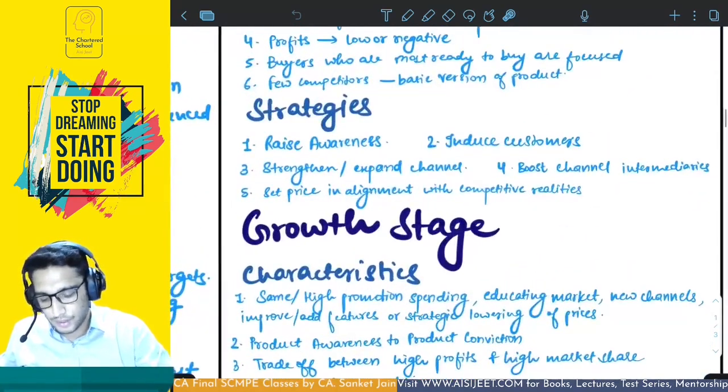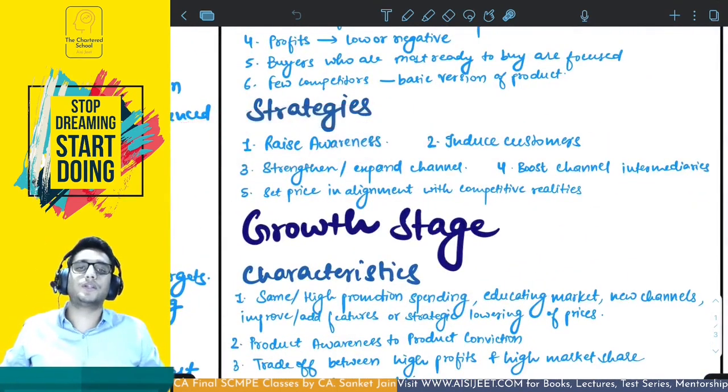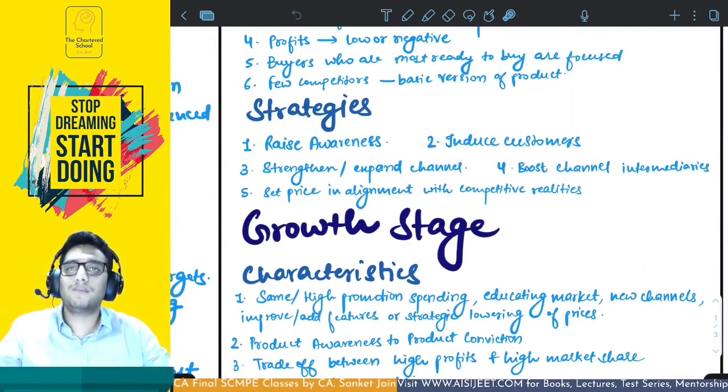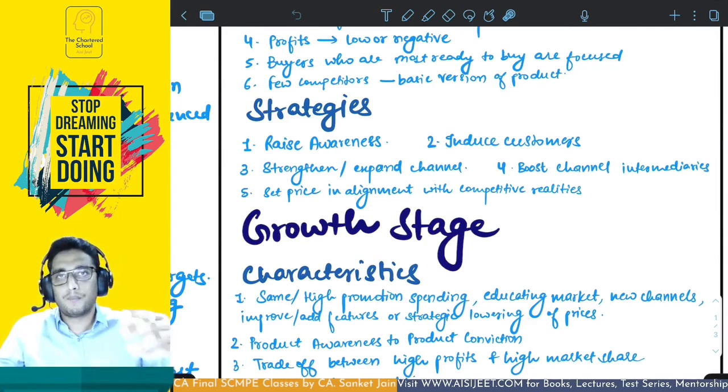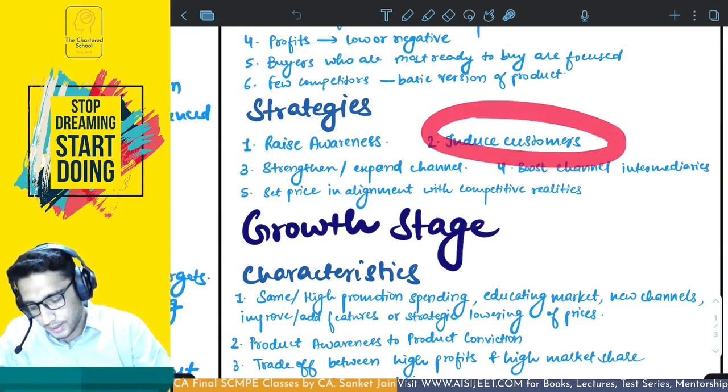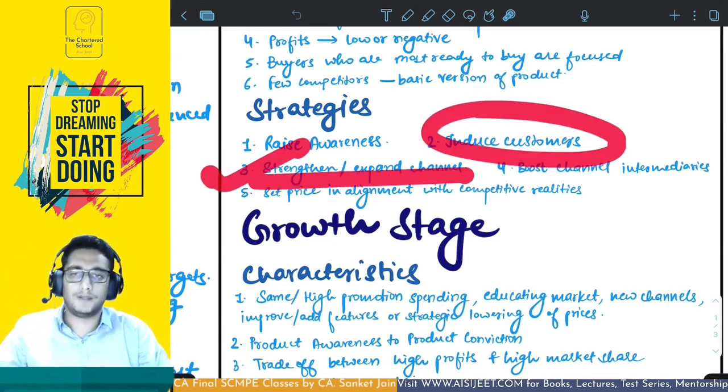What strategies can you use? First of all, you have to raise awareness. So do everything that you can to raise awareness. You also have to induce customers to make them try your product. Okay, give them for free, called a freemium approach. Okay, first free, then put more features, purchase it. Like most of the applications, how they work, you try to induce the customers by saying it's free, use it. Then in-app purchases, right? Induce customers.